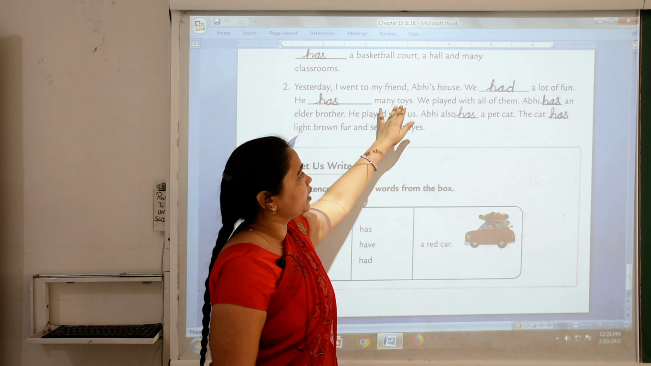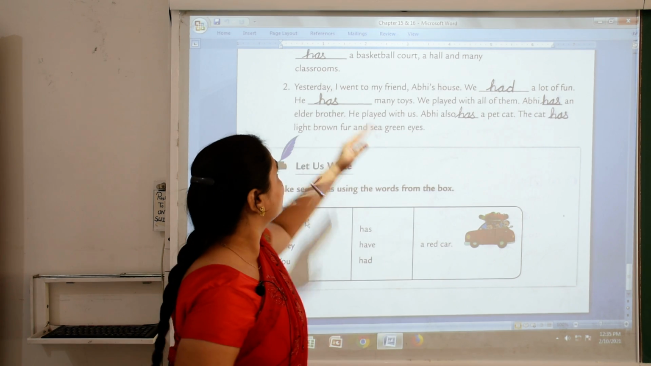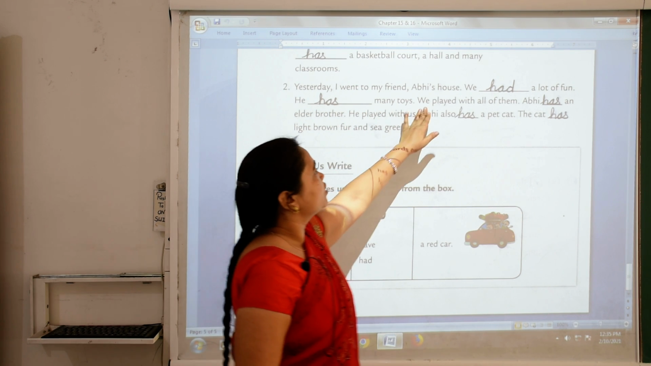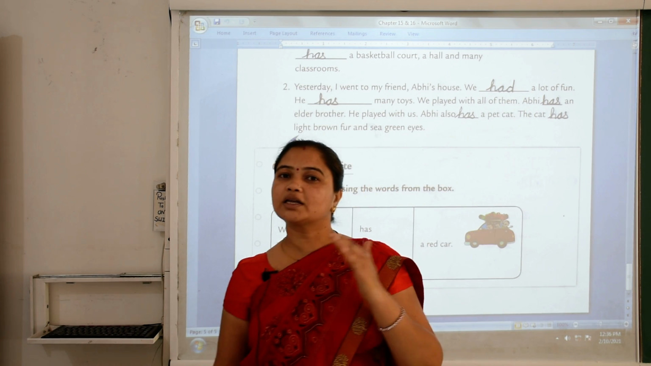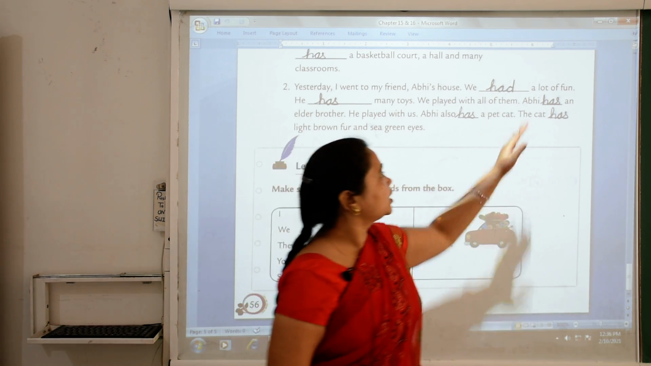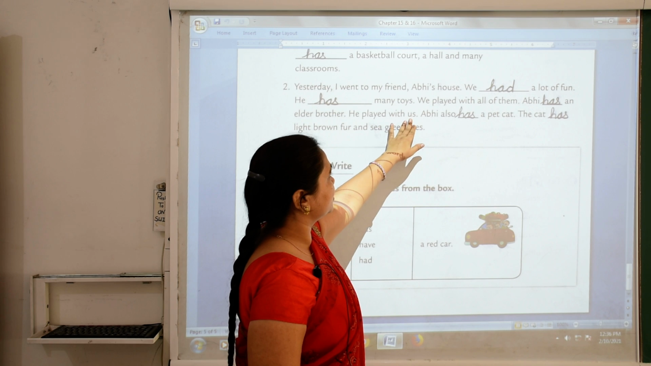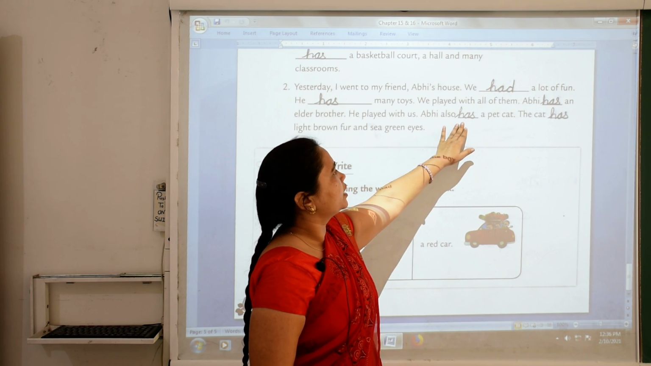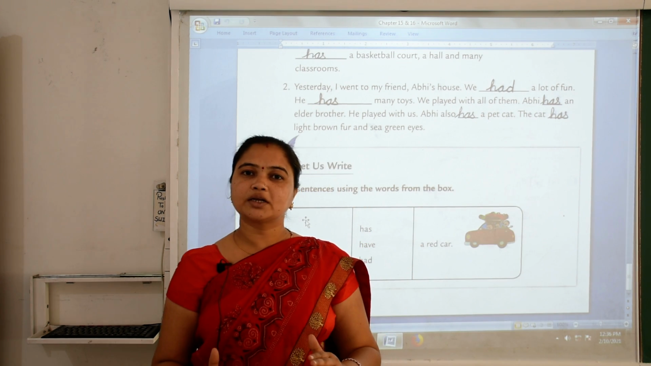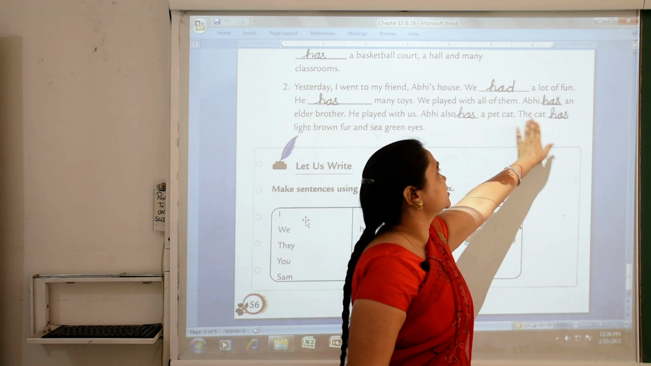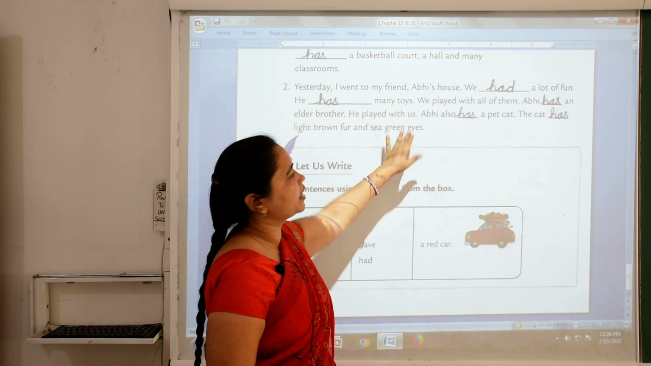He has many toys. Now we talk about him. He has. So we write here he has many toys. We played with all of them. Abhi is singular naming word. So we write here has an elder brother. He played with us. Abhi also has a pet cat. The cat is singular naming word. So we write here has. The cat has light brown fur and sea green eyes.